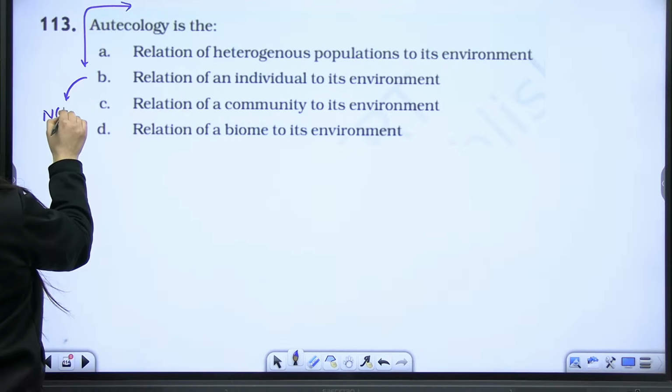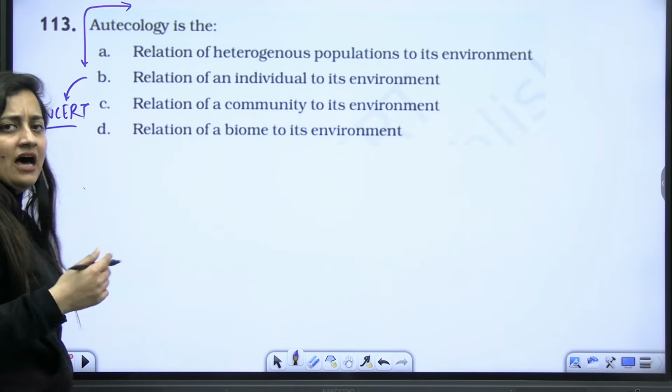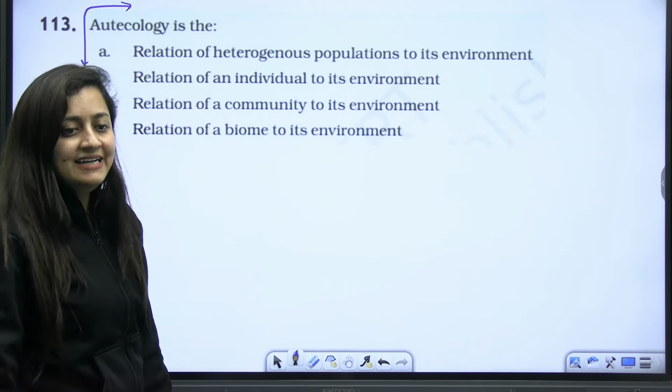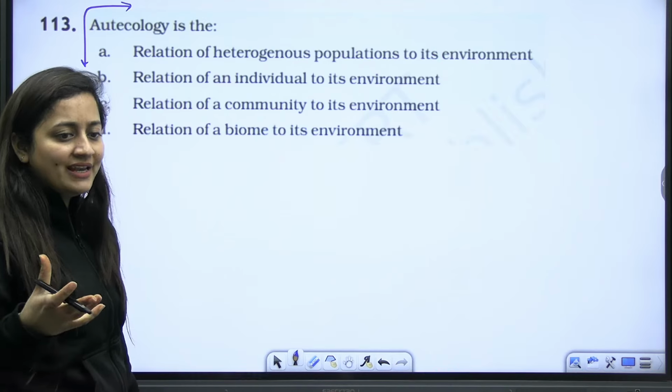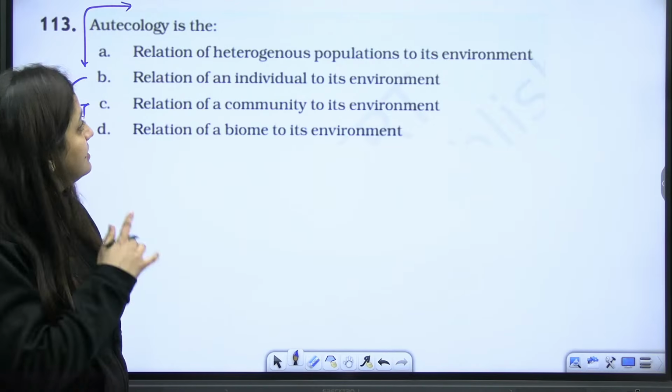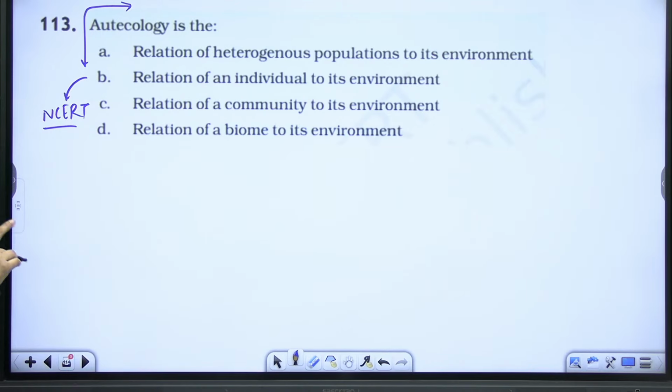And see, it is from NCERT exemplar. But yeah, here there are few questions which are from your deleted syllabus, right? So that we will exempt. Or if there will be any important question, that I will definitely discuss. So have a look. Autoecology is the,